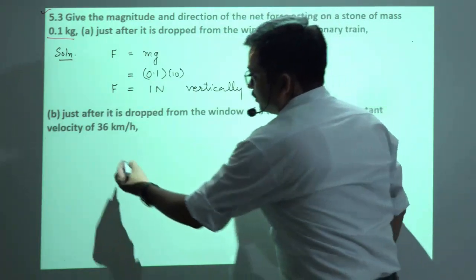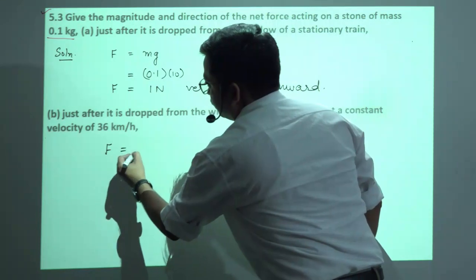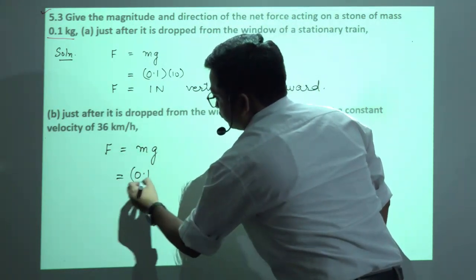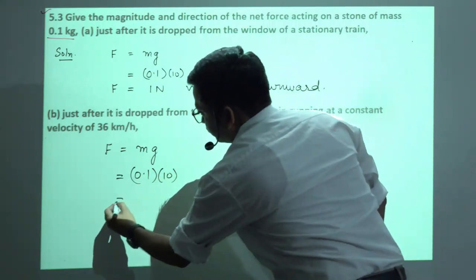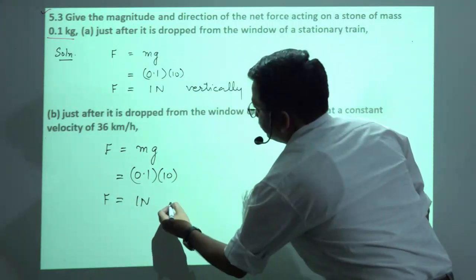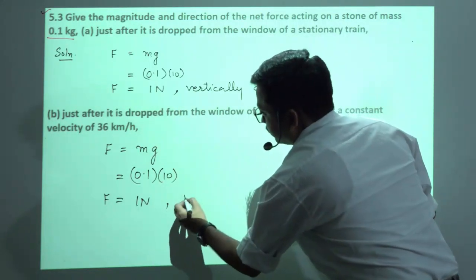So here also F = mg, that is 0.1 into 10, equals 1 Newton, and the direction will be vertically downward.